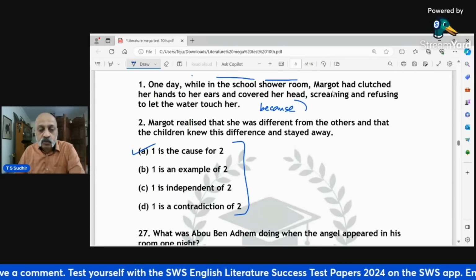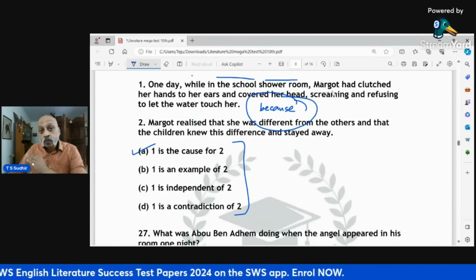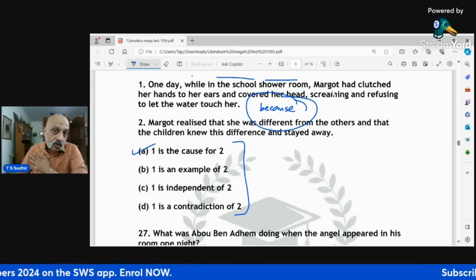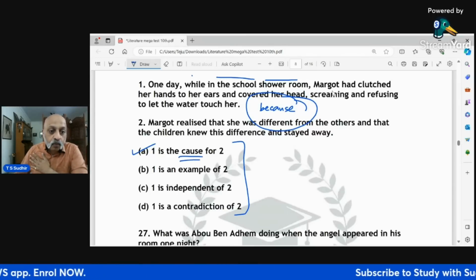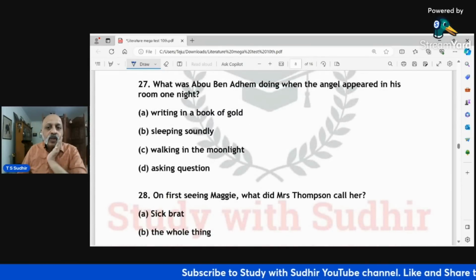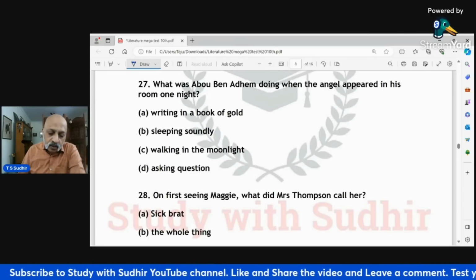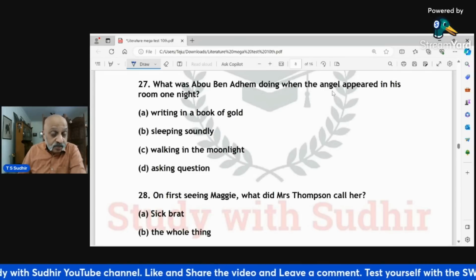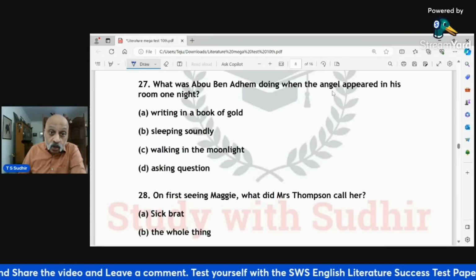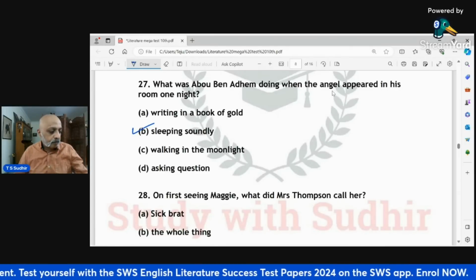1 is the cause for 2. Okay. So the best way to do it is to test by putting a "because" and trying to see whether it works very well. Here we are talking about the cause. What was Abou Ben Adhem doing when the angel appeared in his room one night? Was he writing? No, that was the angel. Was he sleeping soundly? Was he walking in the moonlight? No, he was not. Was he asking a question? No. When the angel appeared, he was sleeping soundly.